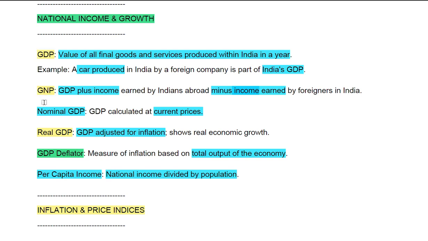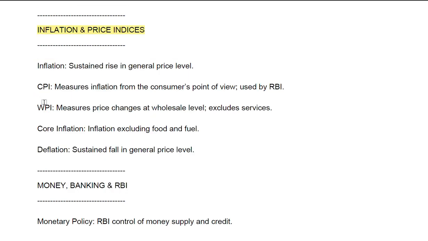Okay, now if you see the previous year questions again, then you will find another major theme, which is inflation and price indices. So you have to remember few terms here also. First is the inflation. So what is inflation? It is the persistent rise in the general price level.